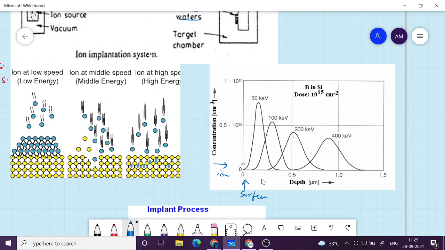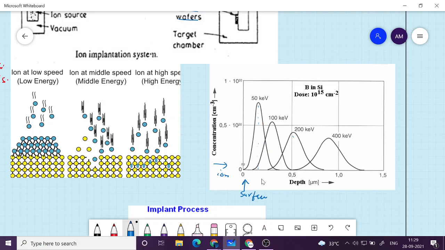If you give 200 kilo electron volt, then it will go around 0.5 micrometer deep. But if you want to go only say 100 nanometer depth, then 50 kilo electron volt will be sufficient. If you give 100 kilo electron volt, maybe it will go to something like 300 nanometer.